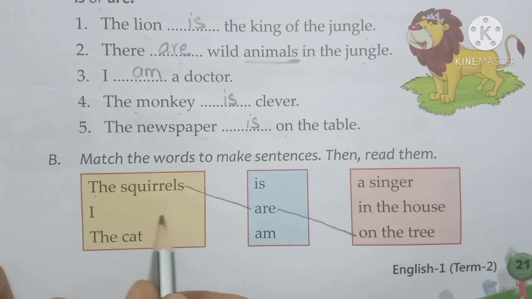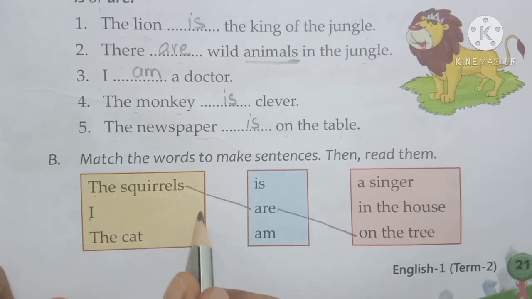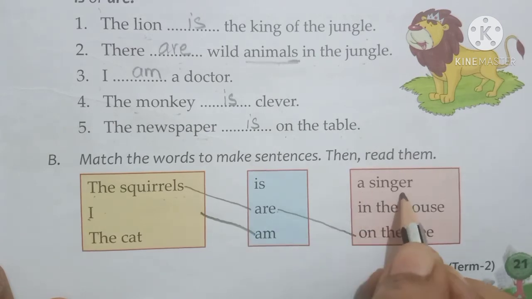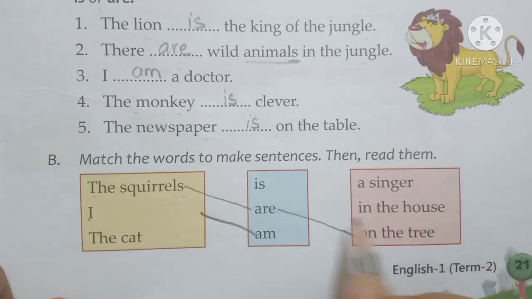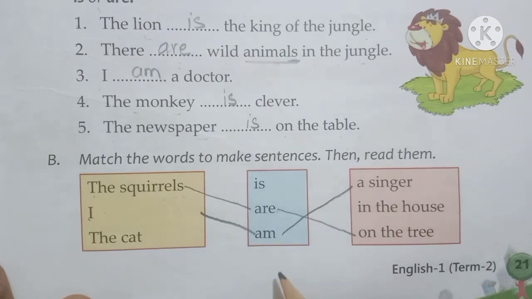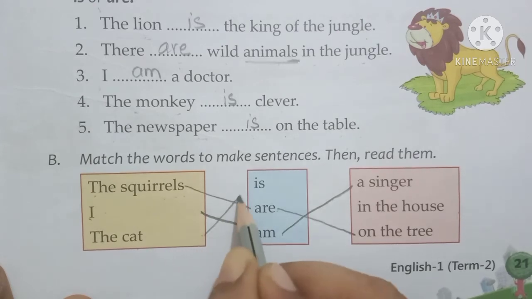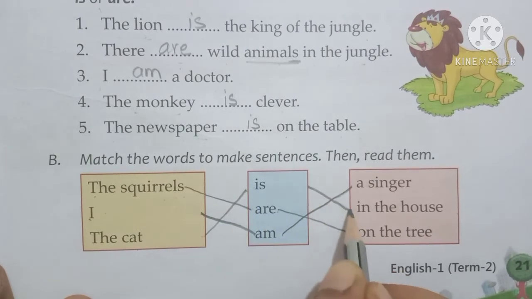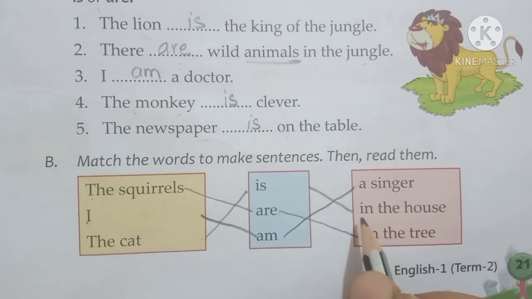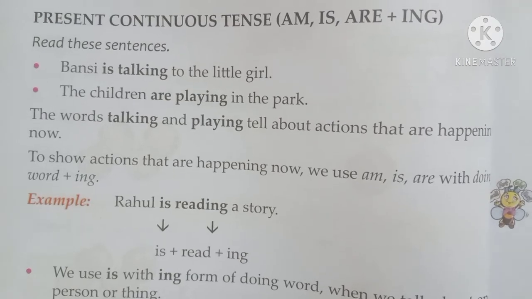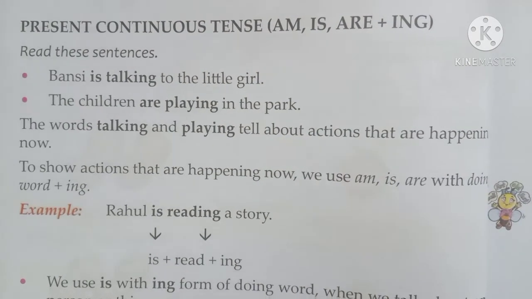Now here the sentence is starting with I. So we will be matching I am dash. I am a singer or in the house. I am a singer. So we will match it like this. Then the cat. Cat is only one. So the cat is in the house. Okay, like this you will be matching the sentences. Now turn to the next page. We have present continuous tense.